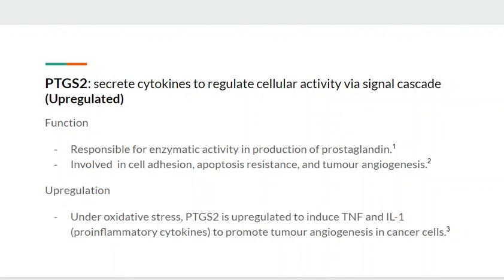We can hypothesize its upregulation is due to oxidative stress, where PTGS2 is upregulated to induce TNF and interleukin-1, which are both pro-inflammatory cytokines, to promote tumor angiogenesis in cancer cells.